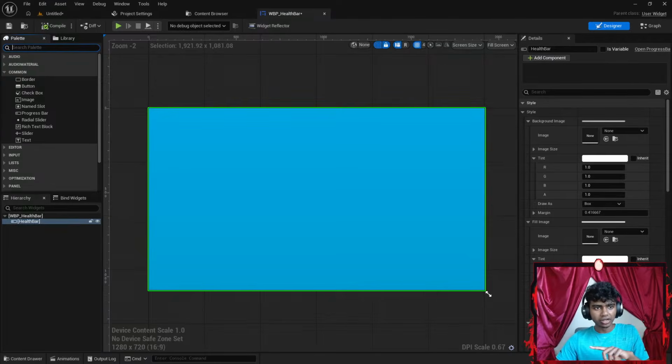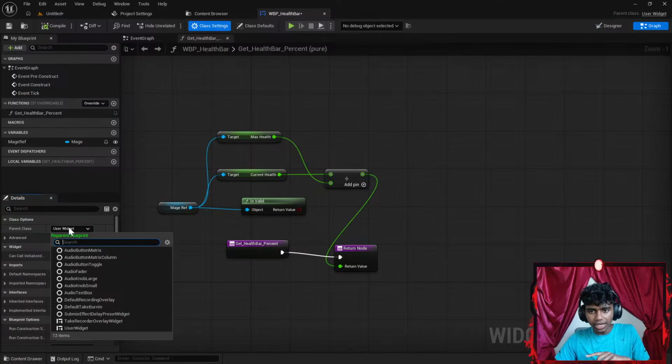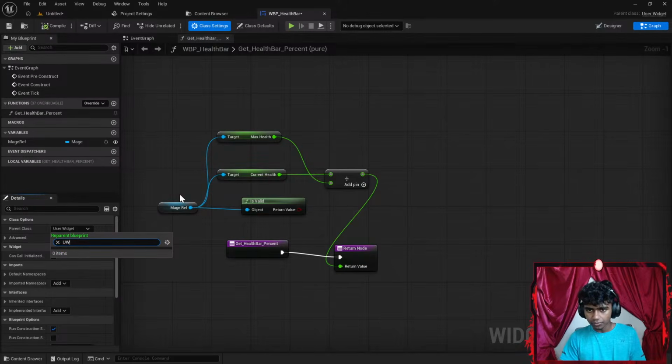Let's see. Okay, so in my content browser, WBP class, open it, class settings. When I open it, I do not see class settings. Do you guys see class settings somewhere? Should I be in graph or like where? Oh, I see class settings. There we go. Okay, in my class settings, I gotta go to parent class. Okay, it's set to user widget. Select your new UWBP health bar. I don't see UWBP health bar.